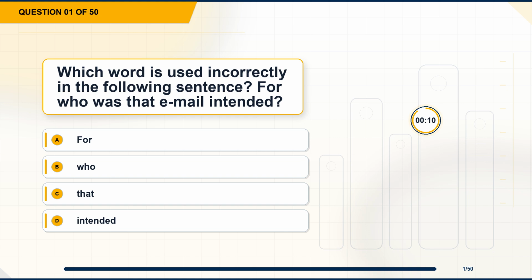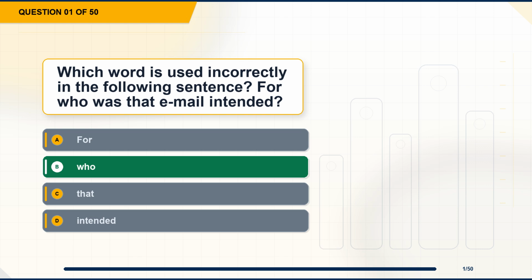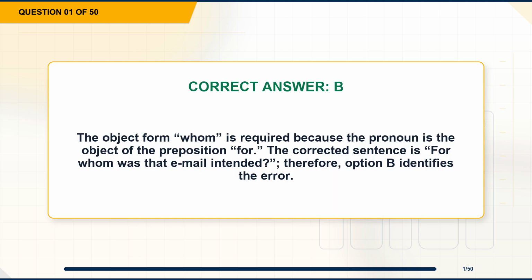Question 1. Which word is used incorrectly in the following sentence? For who is that email intended? Option A, for. Option B, who. Option C, that. Option D, intended. The correct answer is option B, who. Explanation. The object form whom is required because the pronoun is the object of the preposition for. The corrected sentence is: for whom was that email intended? Therefore, option B identifies the error.